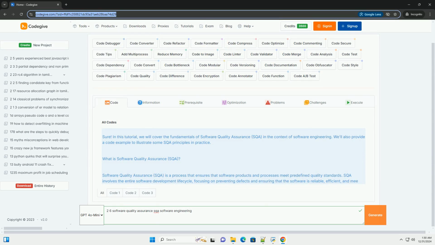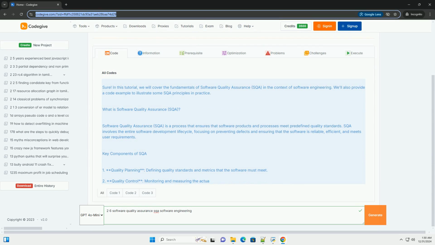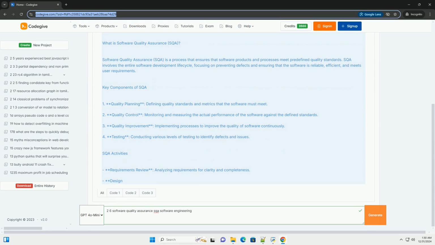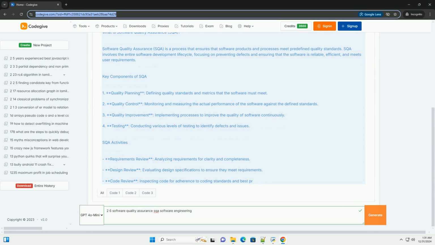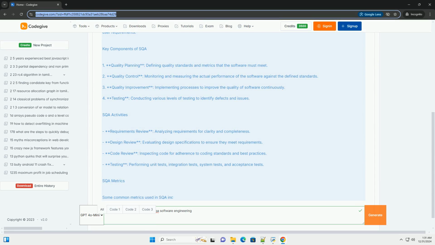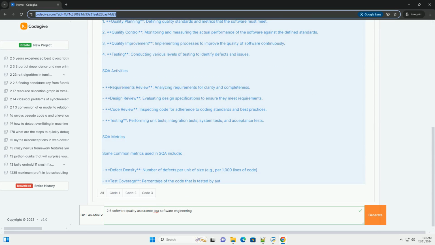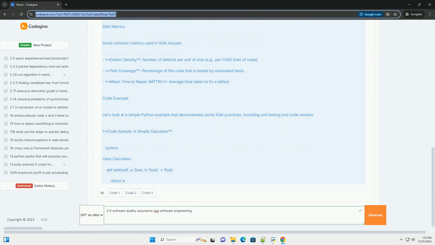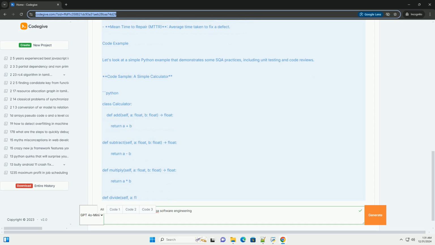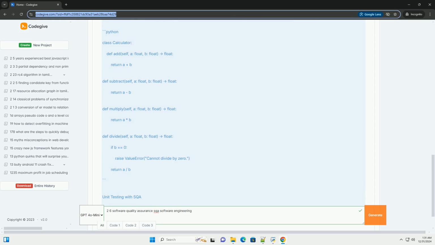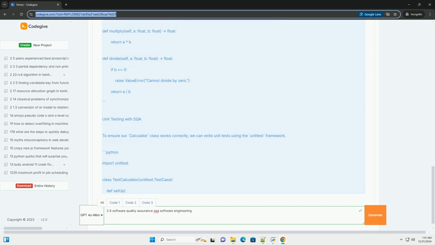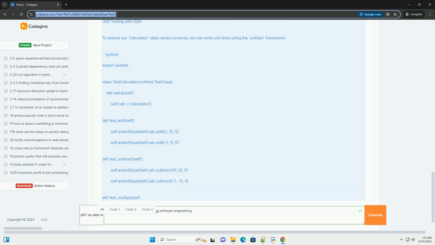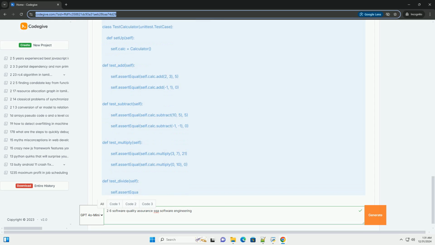Sure. In this tutorial, we will cover the fundamentals of software quality assurance, SQA, in the context of software engineering. We'll also provide a code example to illustrate some SQA principles in practice. What is software quality assurance, SQA? Software quality assurance, SQA, is a process that ensures that software products and processes meet predefined quality standards.